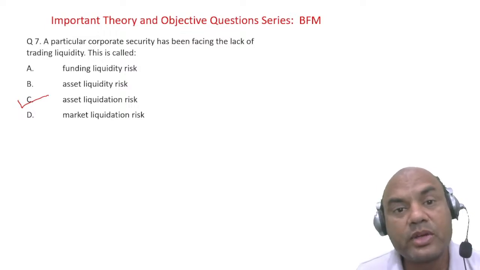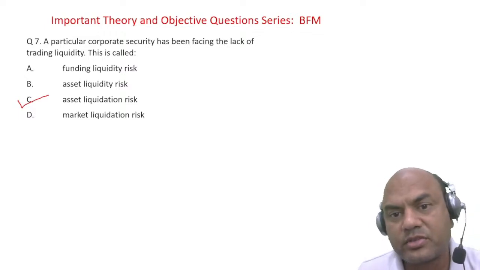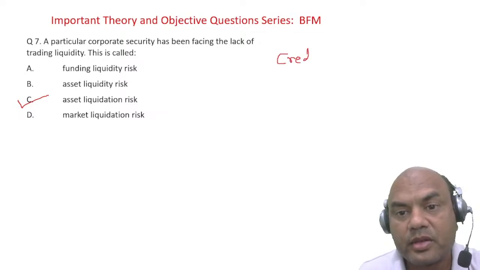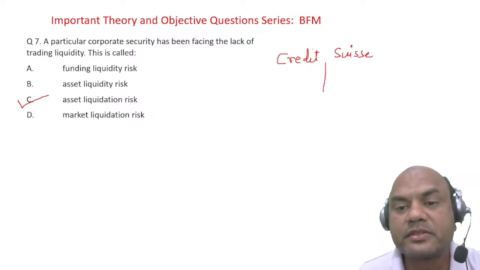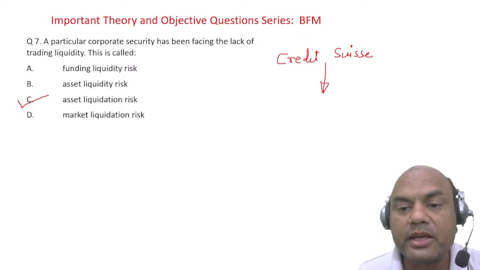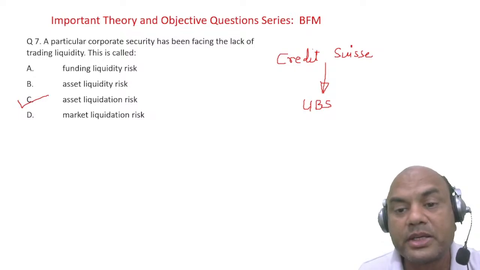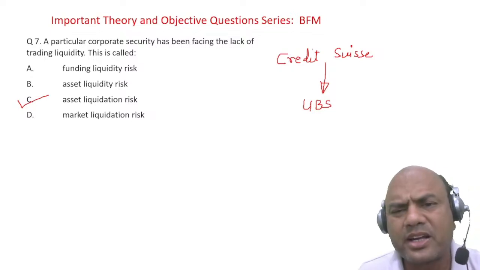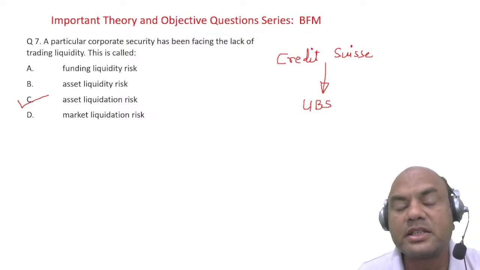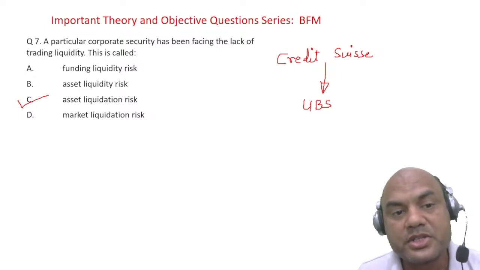That was Credit Suisse, a Switzerland bank, which was then purchased by UBS. Even UBS is facing problems now, but that's not our concern. Our concern is that Credit Suisse was purchased by UBS because of this liquidity issue.